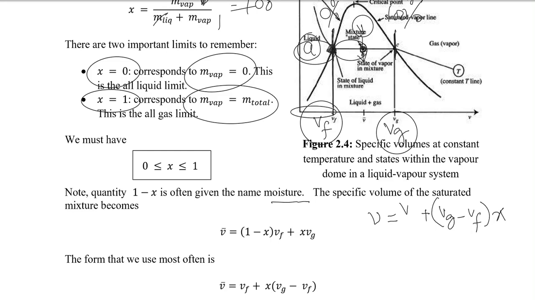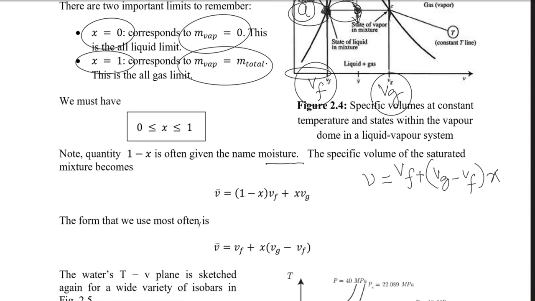So the equation would be V equals Vf plus X times (Vg minus Vf). Vg minus Vf is mostly referred to as Vfg, the evaporation volume.